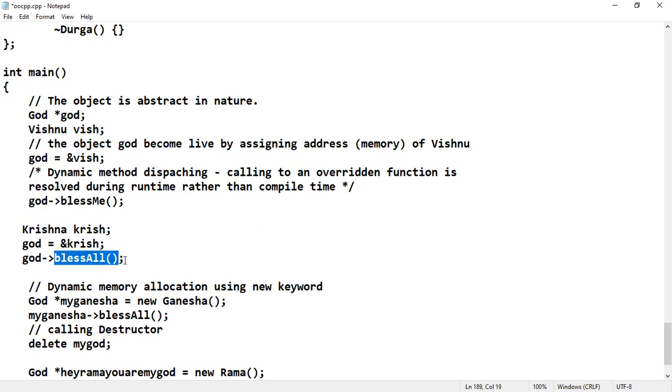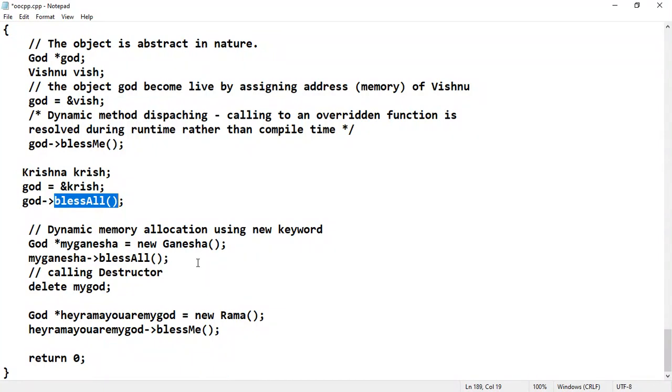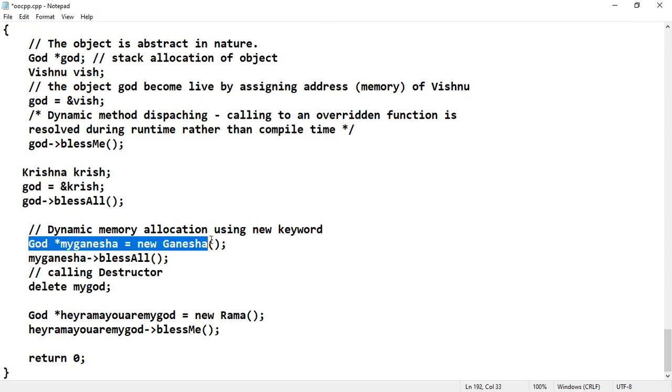So this dynamic method dispatching will work in case of the virtual functions, that is when you have written the pure virtual functions. So it is especially to avoid the duplicate code coming from the superclass to the subclass. C++ will allow you to declare the objects in a static way. This is said to be stack allocation of object. So this is a static allocation or stack allocation, whereas God star myGanesha is equal to new Ganesha is called dynamic memory allocation, or we can say this is a heap allocation.